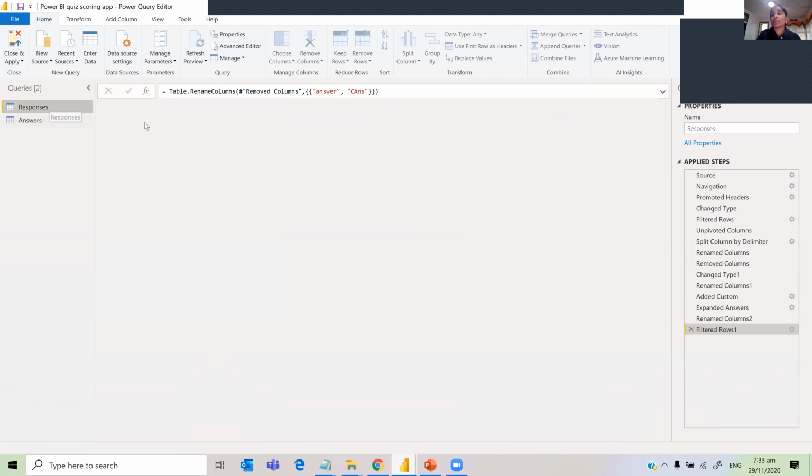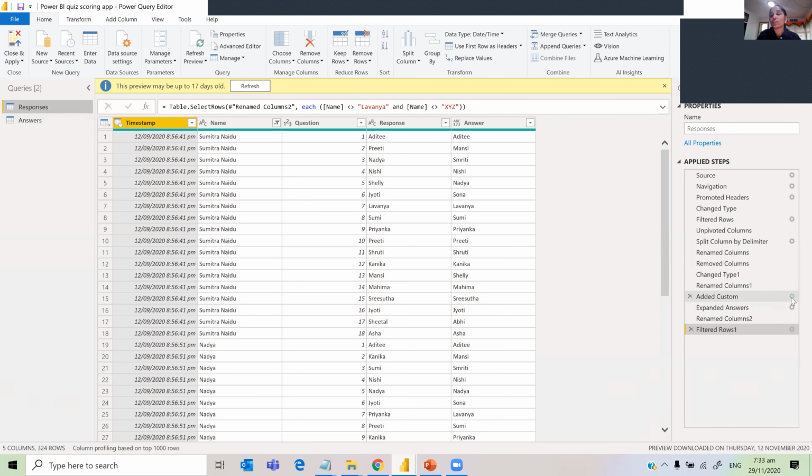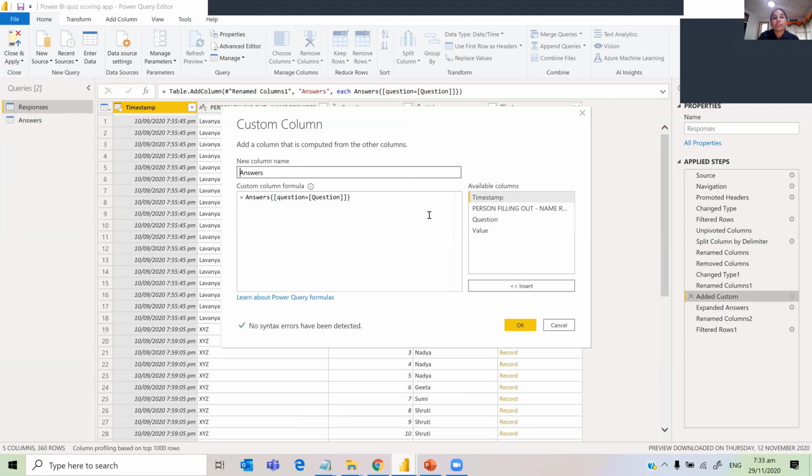So if we go back to response and see how I have done the custom column here in Power Query, I am just getting from the answers table, question equals question. The available column is question, and I'm using that question to get the related answer from this answers table.